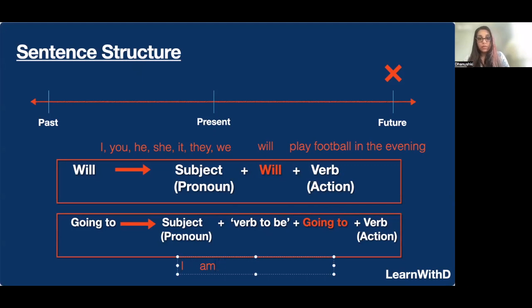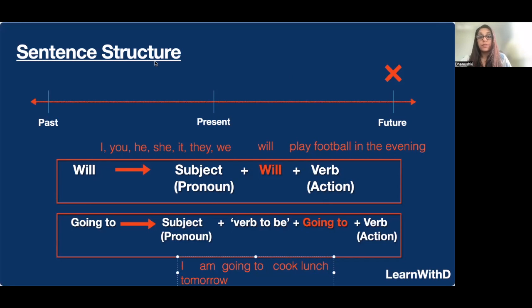And then, of course, we have to put going to, right? And then we have the verb, which is cook. Okay, so I am going to cook lunch tomorrow. All right, I am going to cook lunch tomorrow.